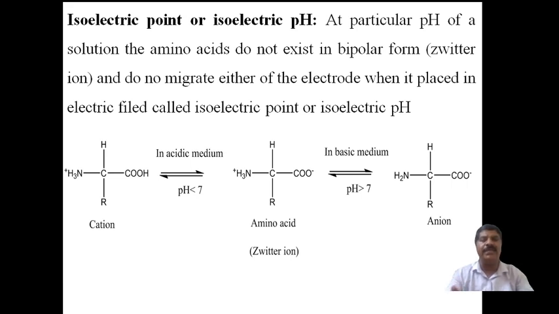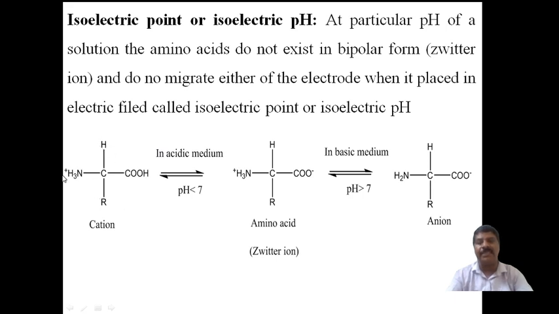When we apply an electric field, two electrodes will be there, one a positive electrode and the other a negative electrode. The negative electrode is called the cathode and the positive electrode is called the anode. The cathode attracts the cation, and the anode attracts the anion.